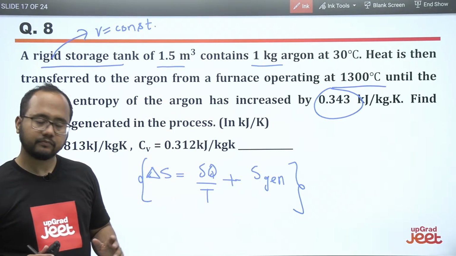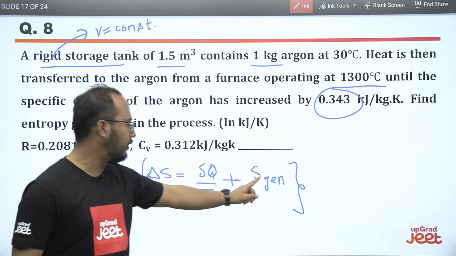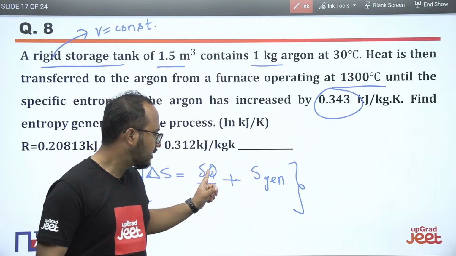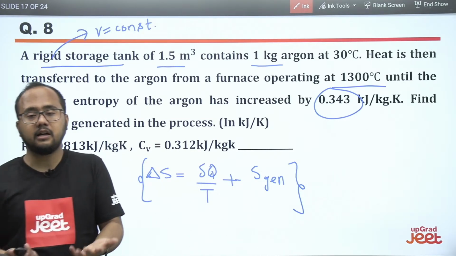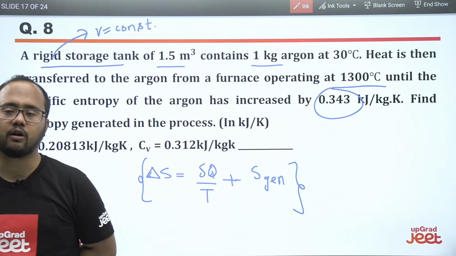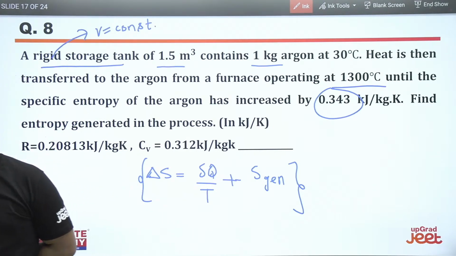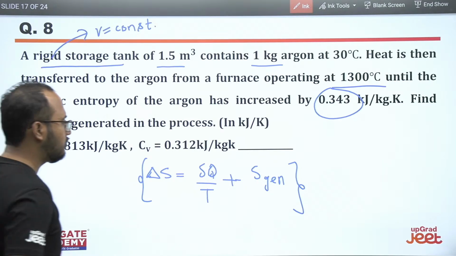Okay, just try to solve this question. In this question, delta S is given. We have to calculate entropy generation, but Q, the heat transfer, is not given. So first of all, think about how you can calculate the heat transfer part, and calculate the value of entropy generation here. Just try to solve it fast.